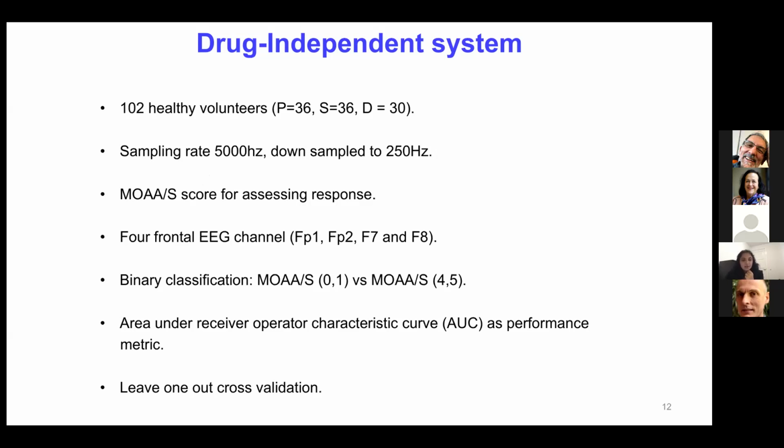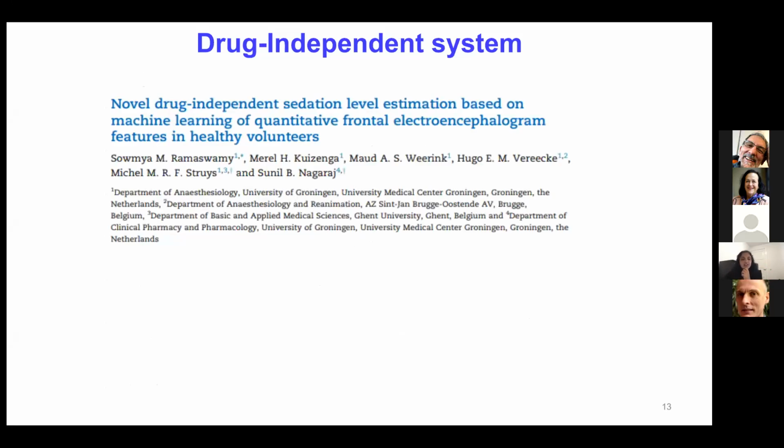And we used binary classification between MOS score 0 and 1 versus MOS score 4 and 5. And area under receiver operator curve was used as the performance metric. And we used leave one out cross validation. Like we trained our model on 101 volunteers, and we tested on the remaining one. Similarly, we performed it for all the 102 volunteers. So this work has been published in the British Journal of Anaesthesia.